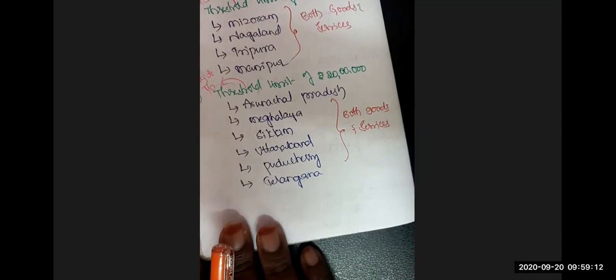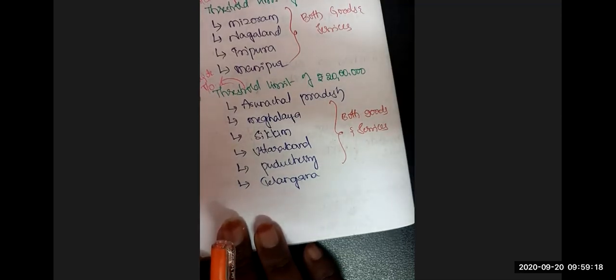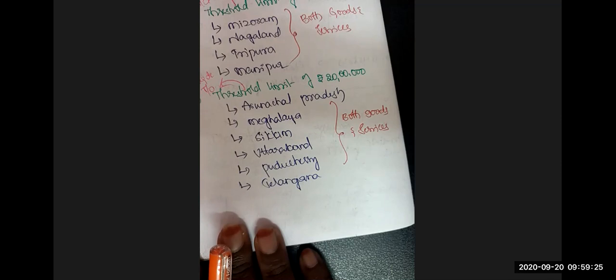For Telangana, now the limit is 20 lakhs. If your aggregate turnover exceeded 20 lakhs, then you are liable for registration. You should be registered with the GST department. Next. Threshold limit for registration.